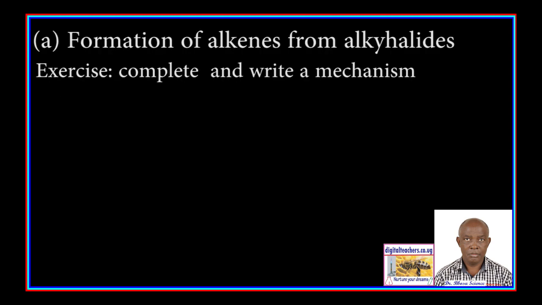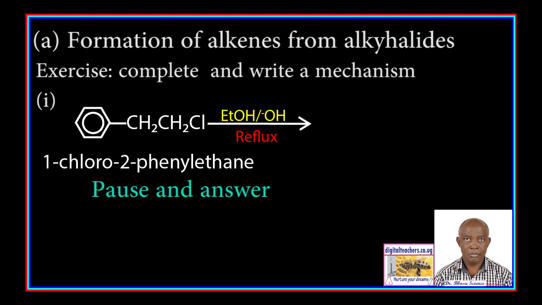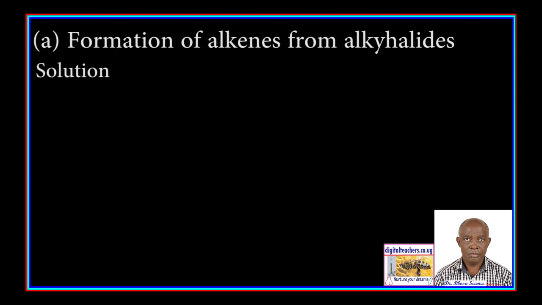Exercise. Complete and write a mechanism. 1. Between 1-chloro, 2-phenyl ethane and hot potassium ethoxide in ethanol. You can pause and answer. Solution.